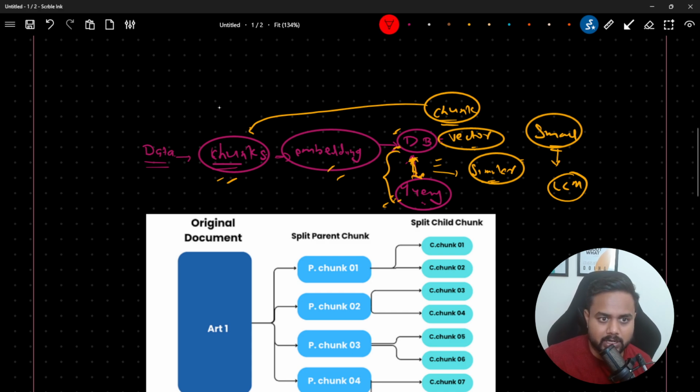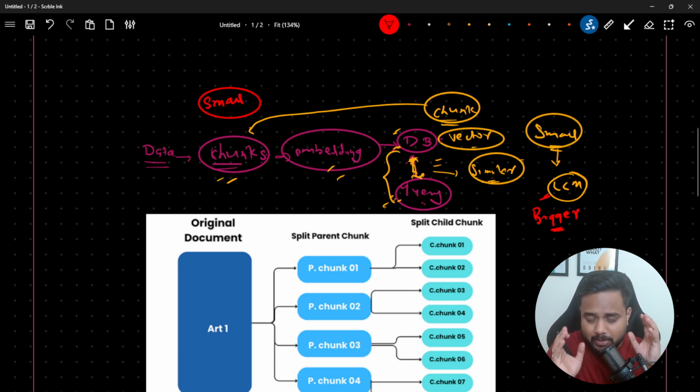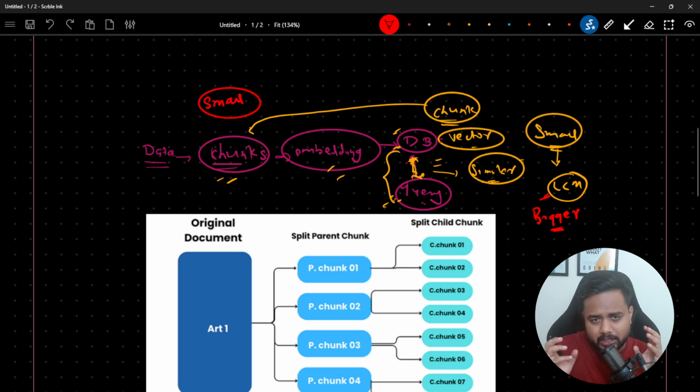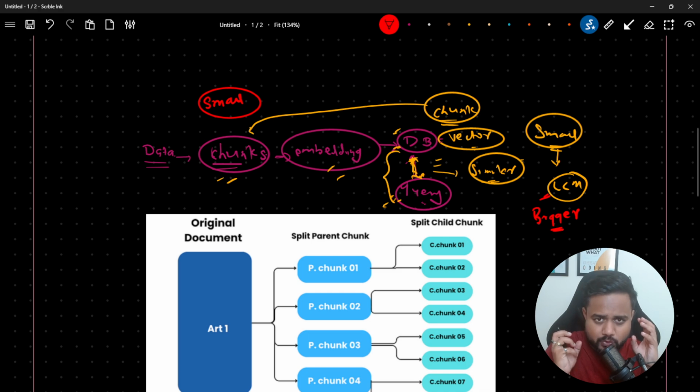Let me write it over here again. This chunk should be a small one. And to the LLM, we have to pass the bigger chunk, the larger one, a huge chunk of data, so that my LLM can understand everything in the easiest way. It can get the best context from whatever data we are passing for generating the final response. I hope this is clear.